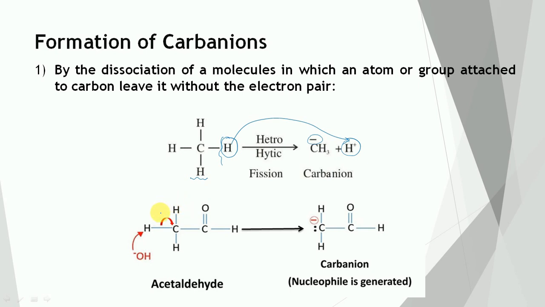Then the second case, acetaldehyde in the presence of a strong base. This strong base assists in the removal of a proton from acetaldehyde, and the electron pair of this bond shifts toward carbon. So carbon acquires the negative charge with a lone pair of electrons and a carbanion gets formed.